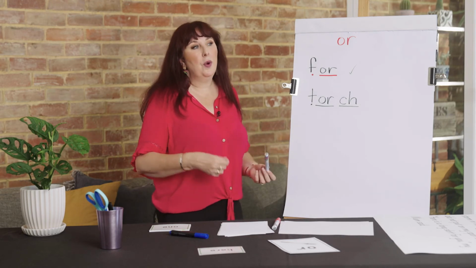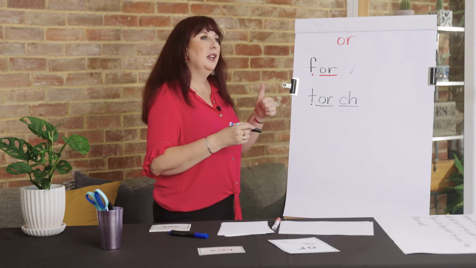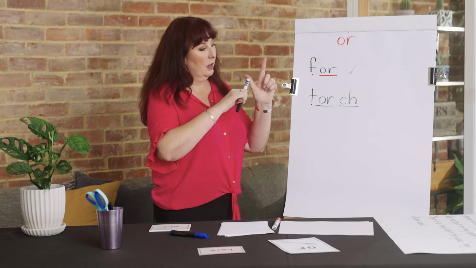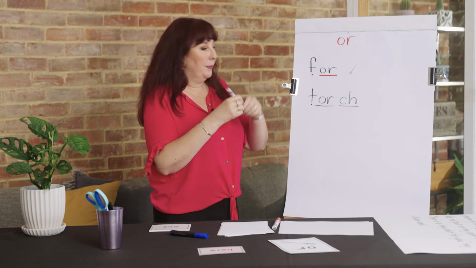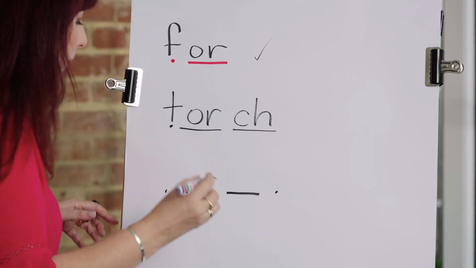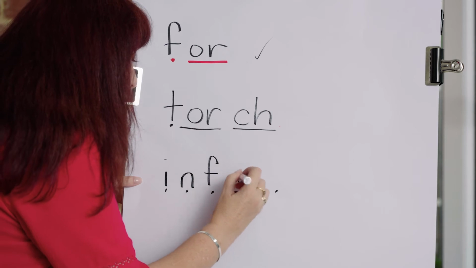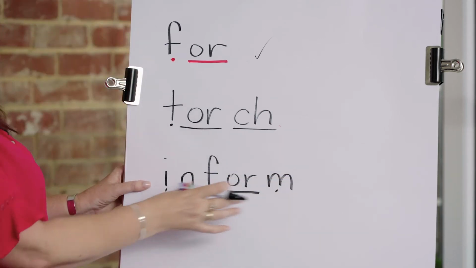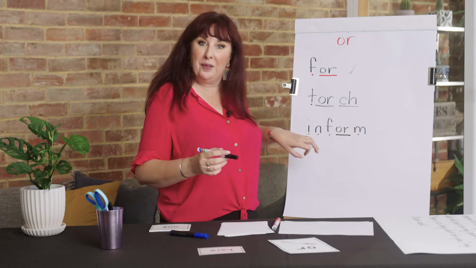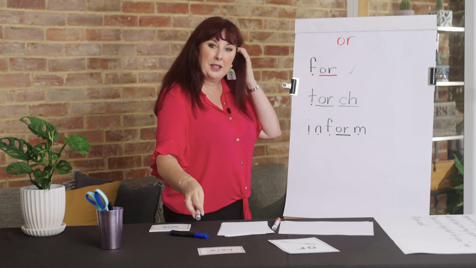Our next word is inform. I need to inform the teacher if I'm away from school. Inform. Say it with me. Inform. Or. Inform. And that's the start of tricky words like information, informative. There's lots of words we can build on that. Inform, to tell someone something.